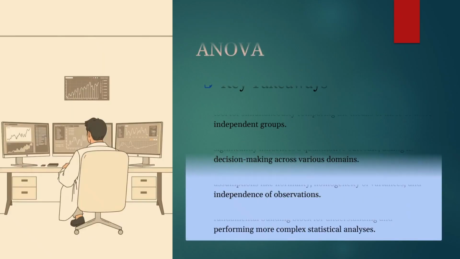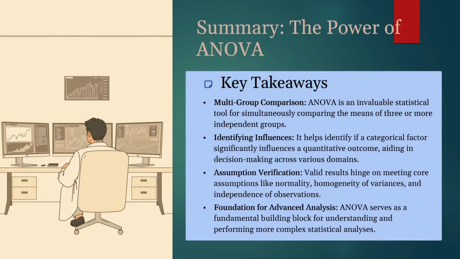We come to summary, the power of ANOVA. To summarize ANOVA, there are 4 points. The first is multiple group comparison. It is a super valuable tool for comparing the average values of 3 or more groups at the same time. And then identifying influences.